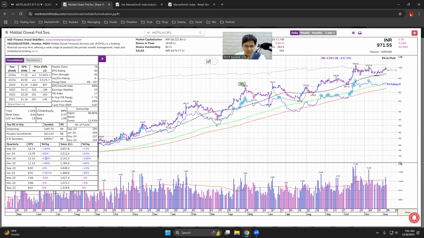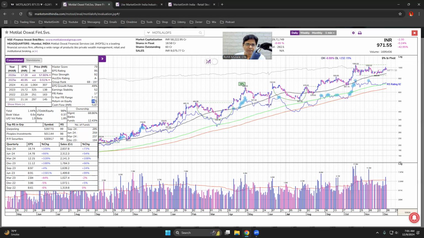Ideally, I want accelerating EPS growth in the latest 3 quarters, which in this case is not there. See, there was a hiccup, it went down and then it again went up. But as long as the latest quarter EPS growth number is more than 40%, I don't have a problem. Again, for sales growth, as long as this number is more than 25%, I don't have a problem. Ideally, I want to see accelerating EPS growth and accelerating sales growth for the recent 3 quarters. So fundamentally it looks great.